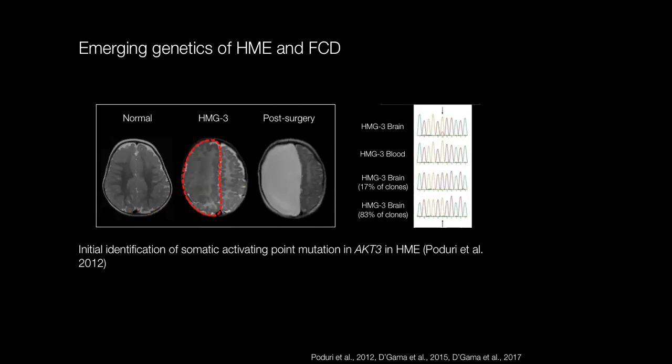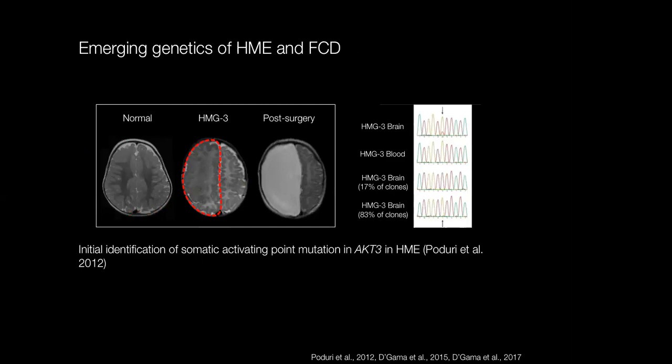And because of intractable epilepsy, ended up having a hemispherectomy where essentially that entire half of his brain was removed. And you can see that post-surgery, that area is just filled with CSF. And this actually did help him to lead a relatively normal life, although there is some subsequent weakness on that side. And sequencing from the abnormal brain tissue from this patient demonstrated a somatic activating point mutation in AKT3.